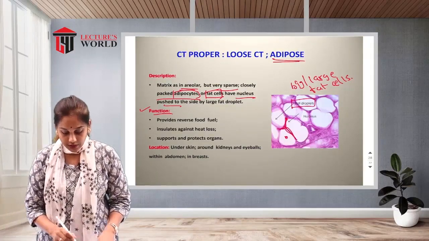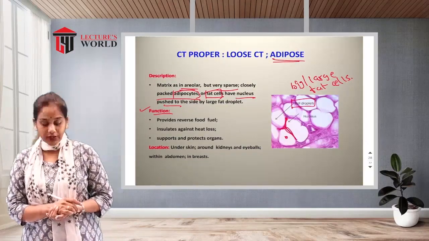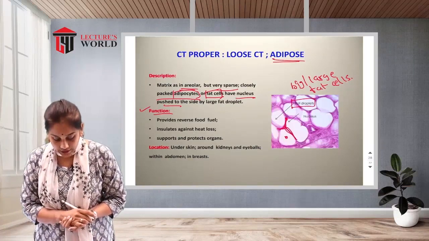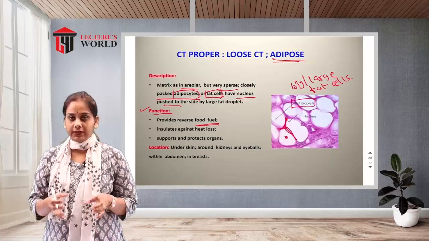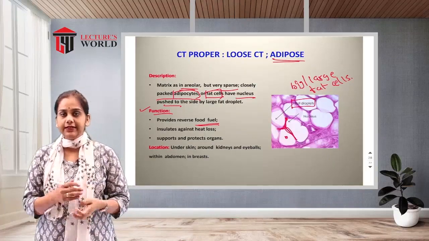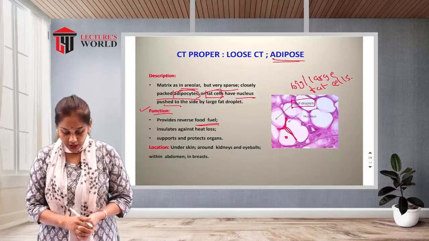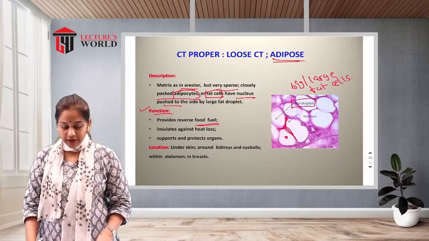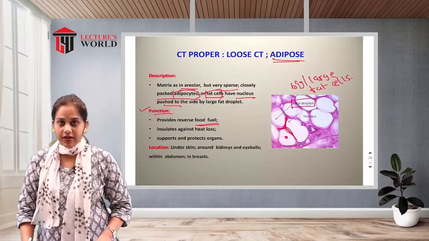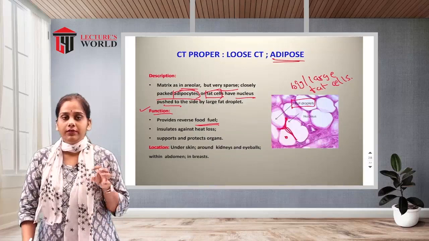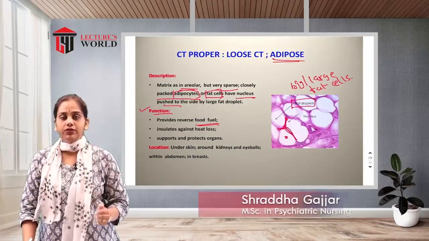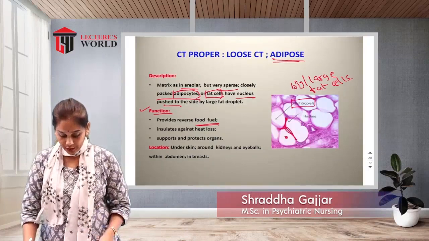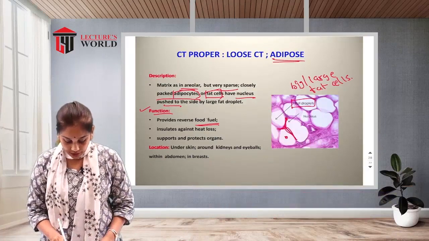What is the function of the adipose loose connective tissue? It provides reserve fuel. Why? Because the fat droplets or fat cells provide energy. So it provides reserve fuel if there are no nutrients to the connective tissue; at that time these provide the food fuel.